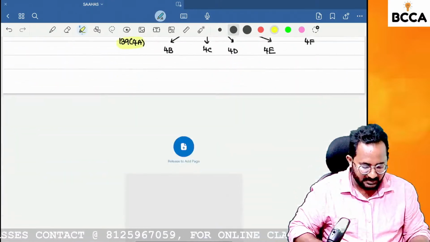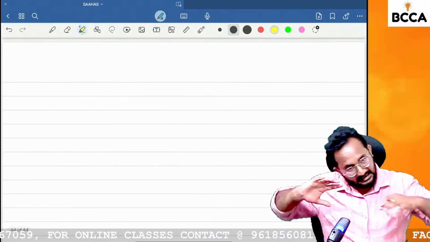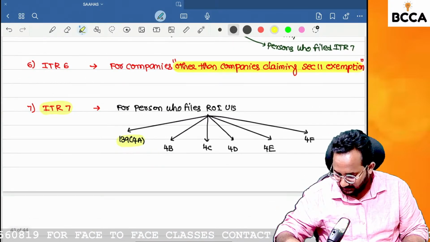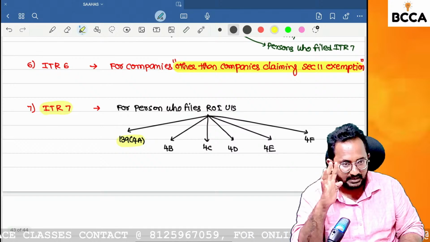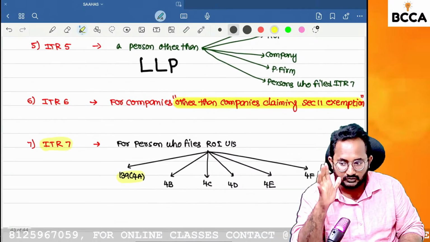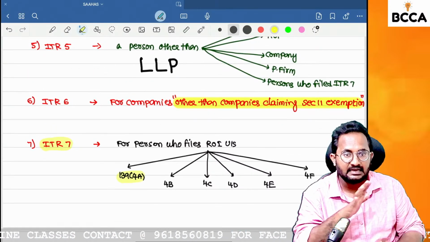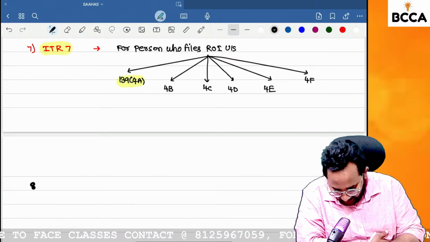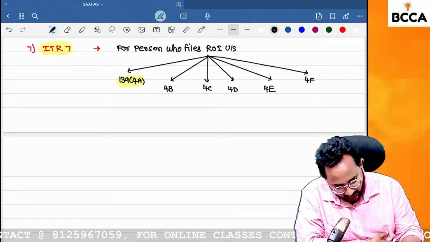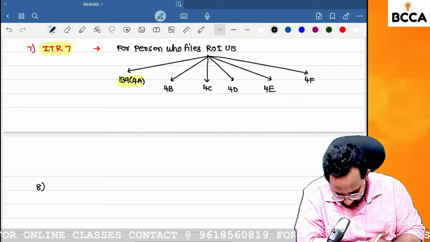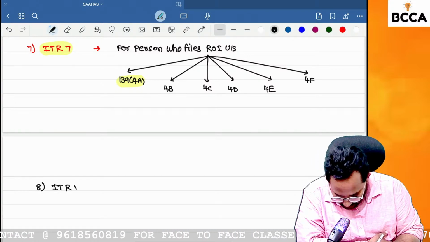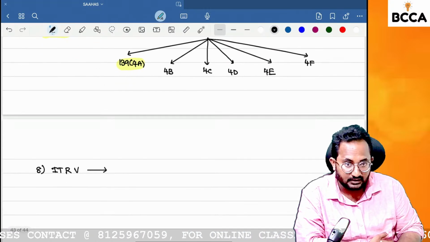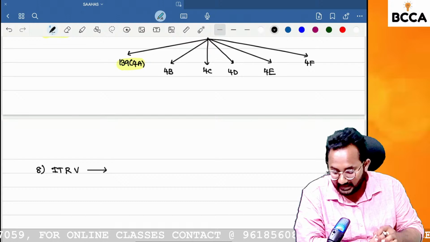And one more ITR form is there, but not for the purpose of filing the income tax return. Normally we have ITR 1 to ITR 7. These are all the form numbers useful for filing income tax returns. But there is one more thing, normally called ITR V. What is that ITR V? This is not an income tax return form, but it is useful for all the other forms. This is a verification form.